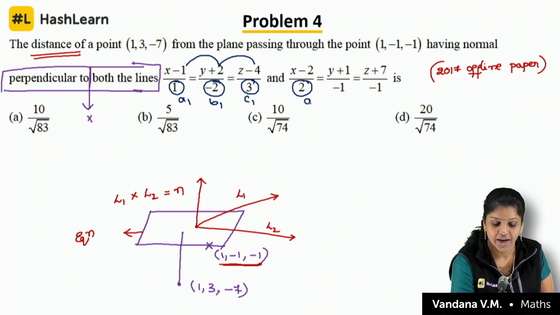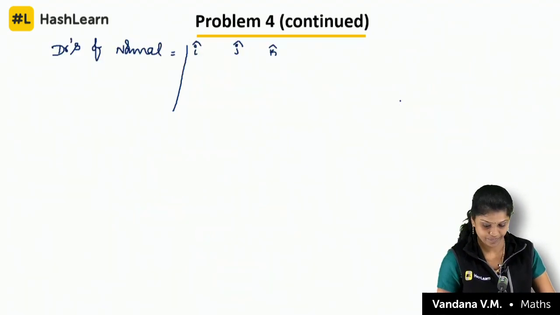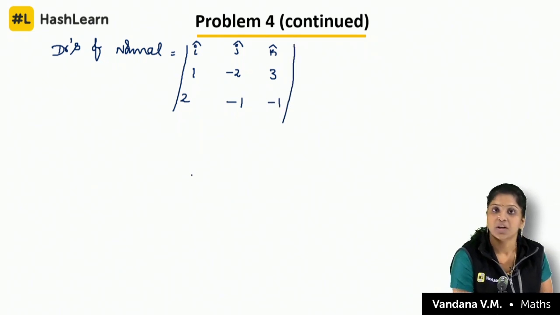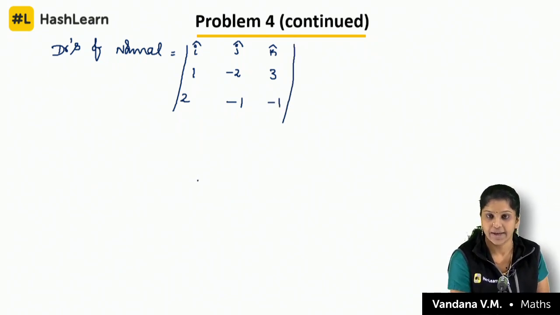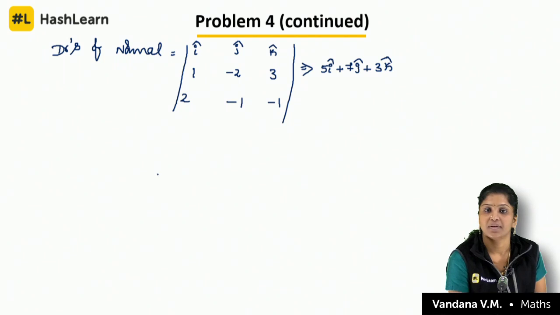This becomes a2, b2, c2. Isn't it? Just substitute. I will get 1, minus 2, 3, 2, minus 1, minus 1. If you solve this, you will get 5 I cap plus 7j cap plus 3k cap.